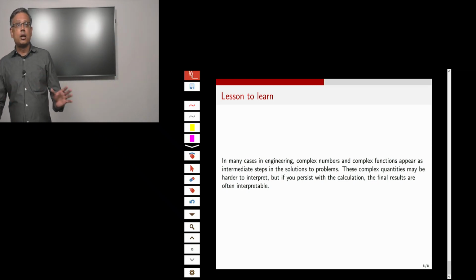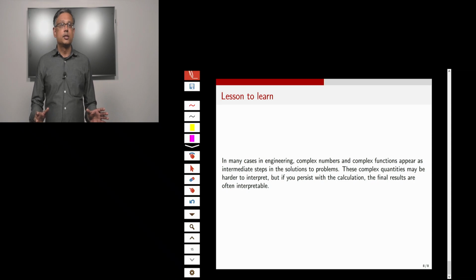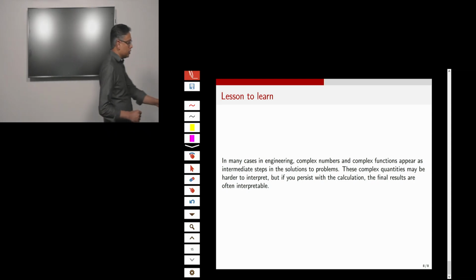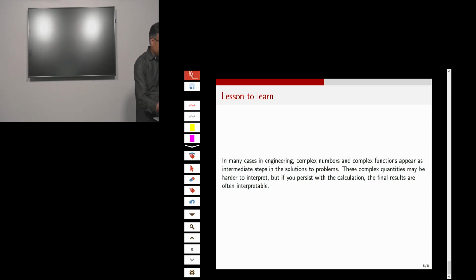So when you take a class in electric circuits or signals and systems, quite often you may face a situation which is very similar to what Cardano had to face. So let's look at this electrical engineering problem. Let's say I have a voltage source V, and a simple RC circuit.